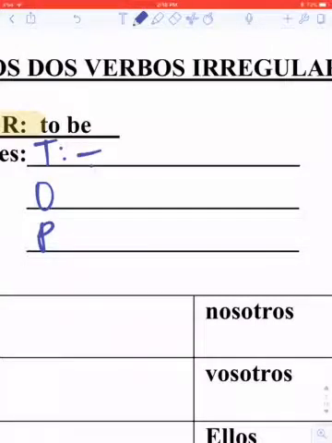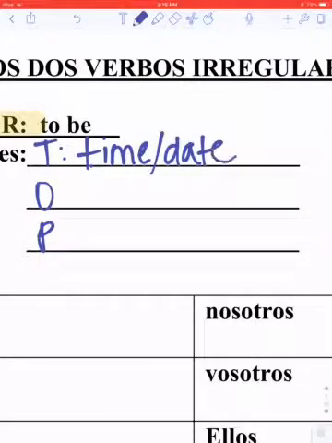T stands for time or date. So when you're telling time, you always say es la una or son las cuatro. When you're saying the date or your birthday, you're always using es el 20 de marzo. Right?